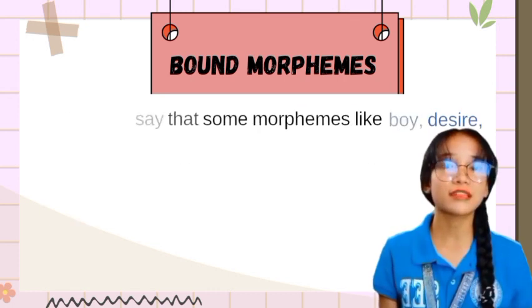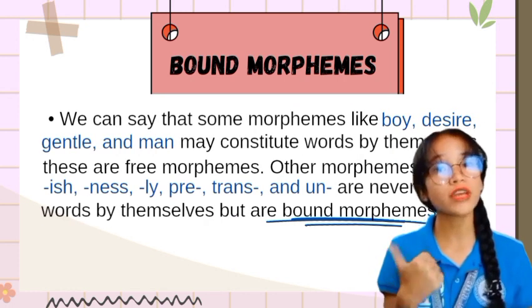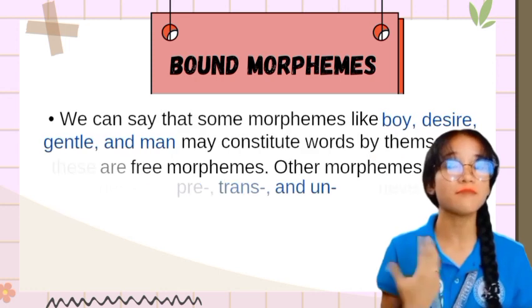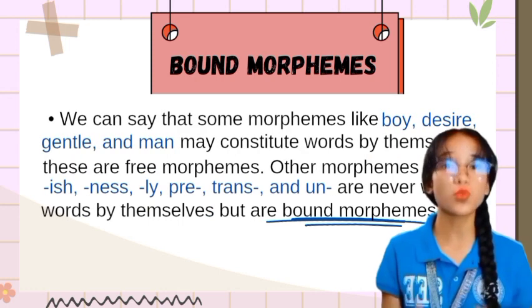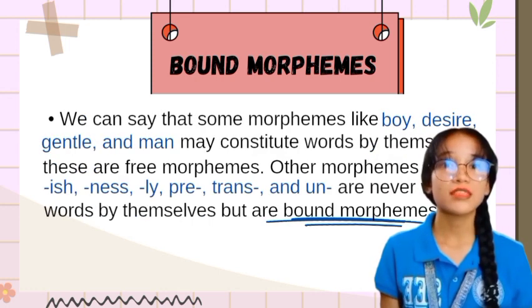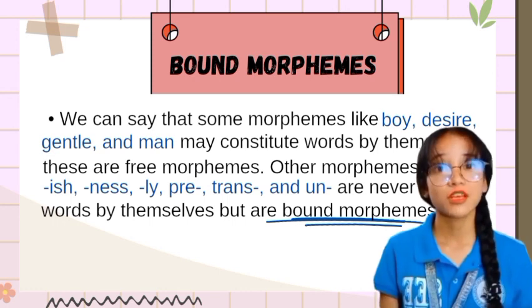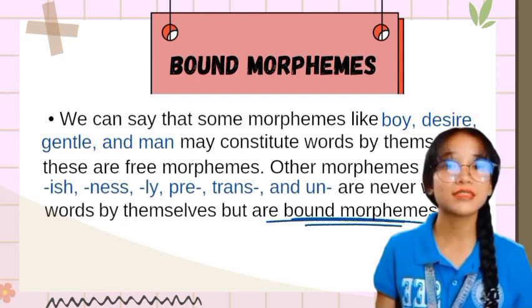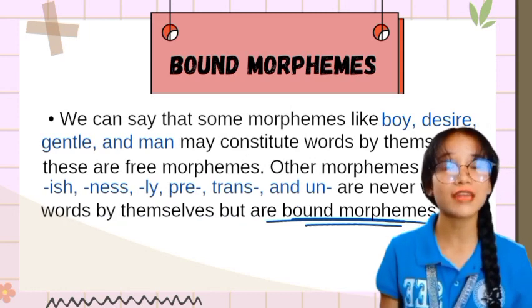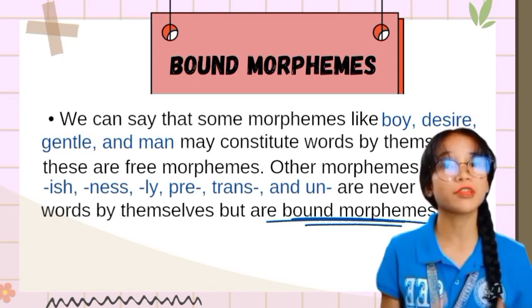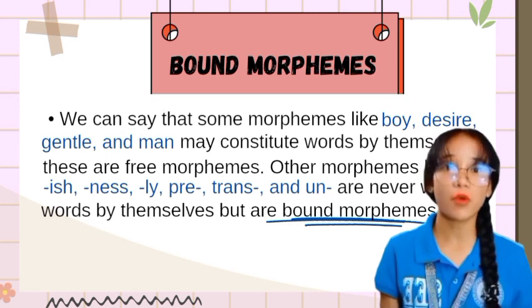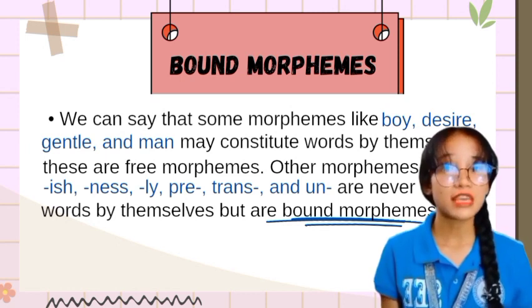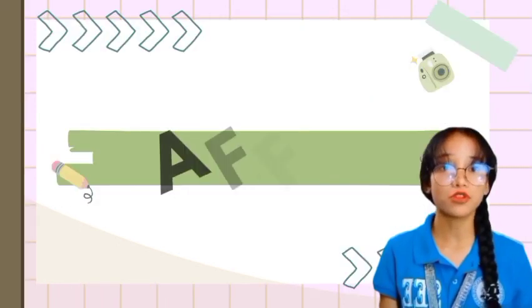We can say that some morphemes like boy, desire, gentle, and man may constitute words by themselves. These are free morphemes. Other morphemes like ish, ness, ly, pre, trans, and un are never words by themselves but are always parts of words. These affixes are bound morphemes.